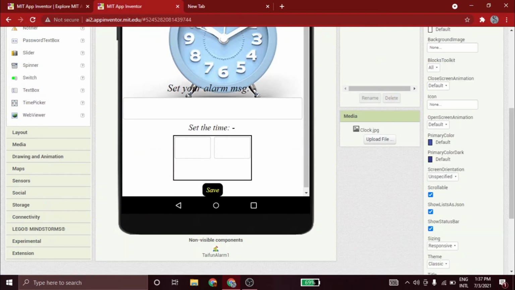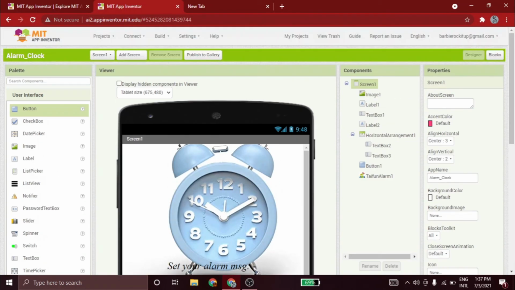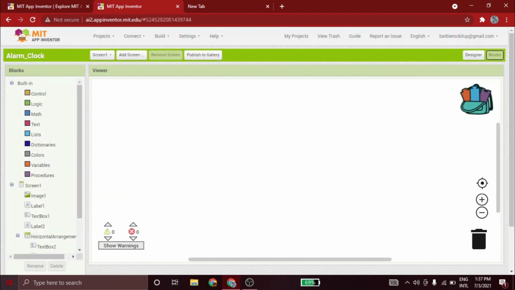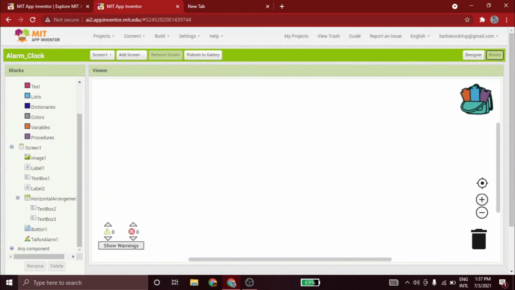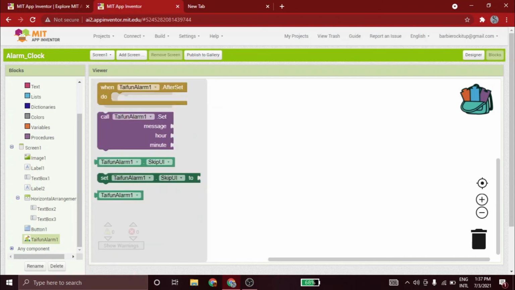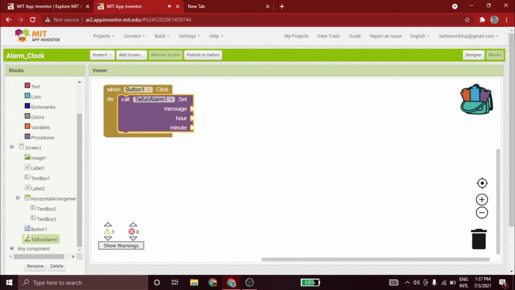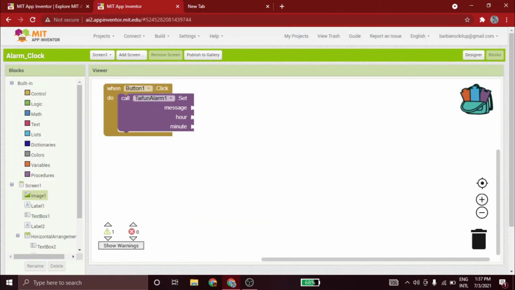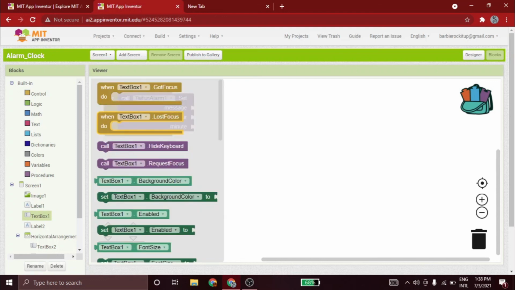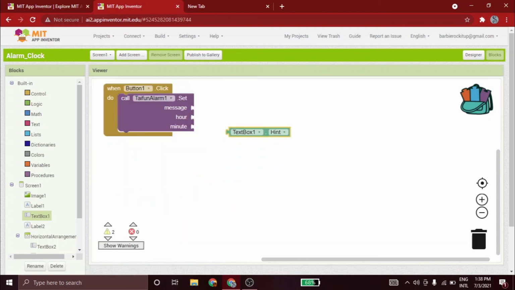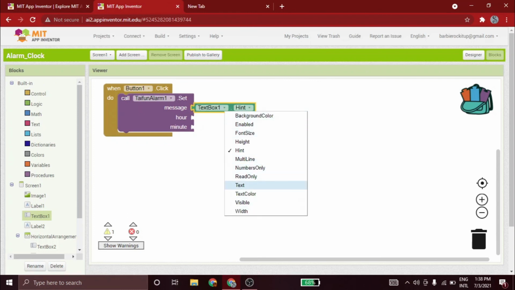Okay, now let's go to the block part. Now in the block part, in the button 1, when button 1 dot click do, and then the typhoon alarm, you have to take the second one, the purple color one. So I'm just gonna put it right here. And then now in the text box 1, I am going to take this, but then you have to change this into message text.